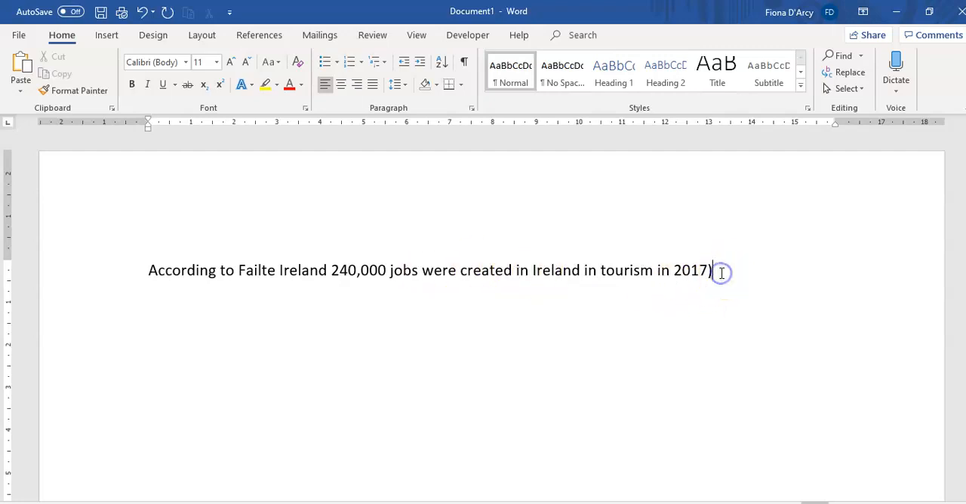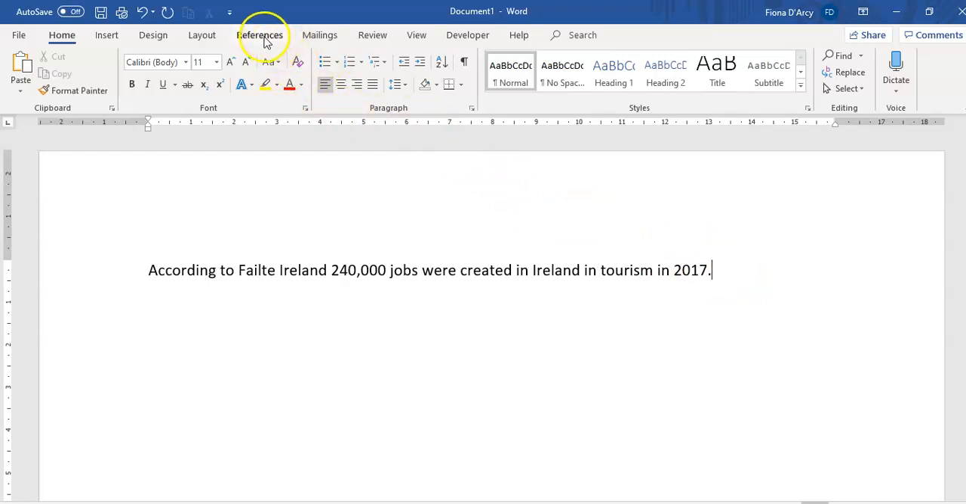Now you see there that I have paraphrased it, put it into my own words, so I don't need to put it in inverted commas. However, I do need to show where I got that statistic from. I've mentioned Fáilte Ireland here, but I need to be a bit more specific, and sometimes you may not have mentioned it, so you need to show where you got it from. Microsoft makes that very easy for us with its referencing tool.